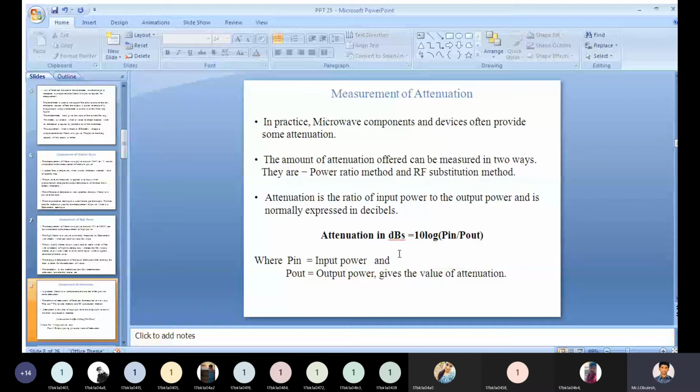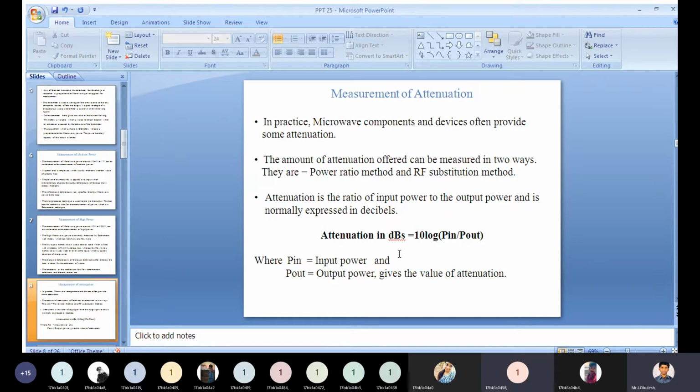Here P in means input power and P out is output power, which gives the value of attenuation. You need to remember, attenuation is the ratio of input power to the output power and is normally expressed in decibels. Attenuation in decibels is equal to 10 log input power divided by output power.